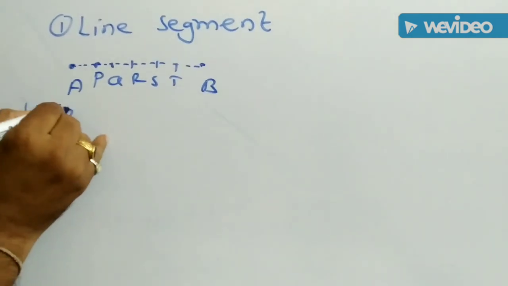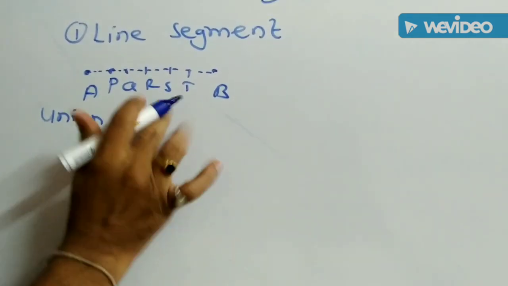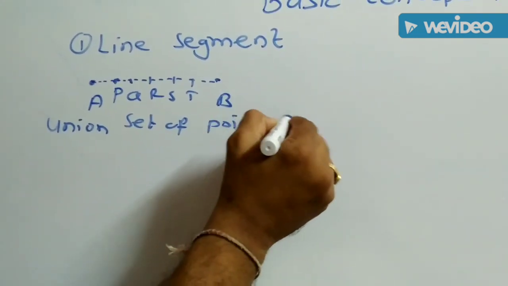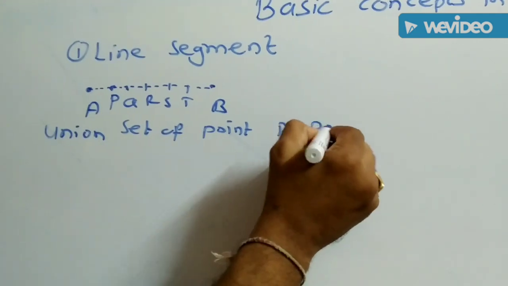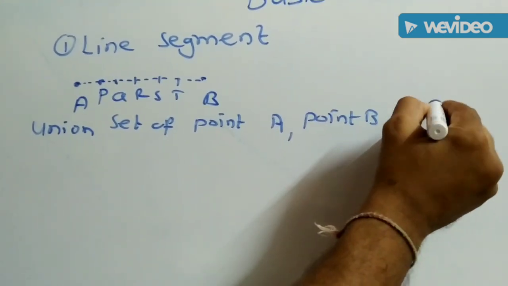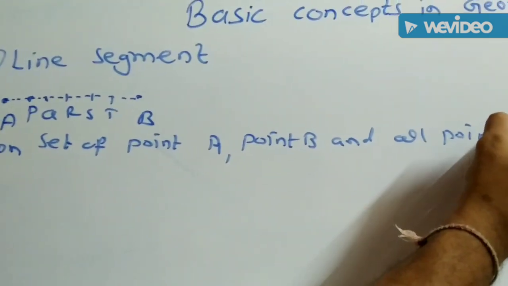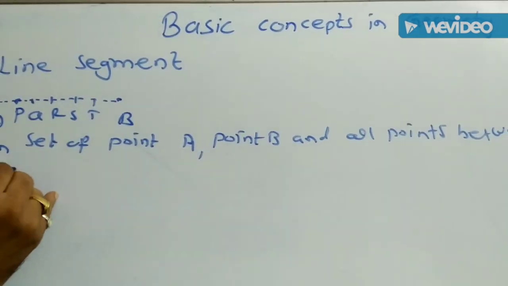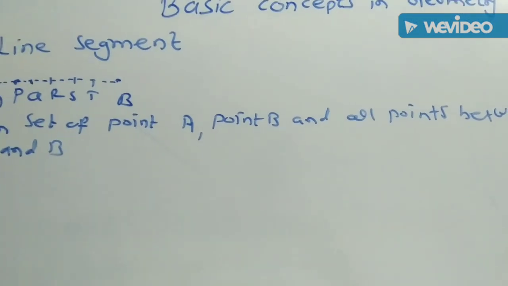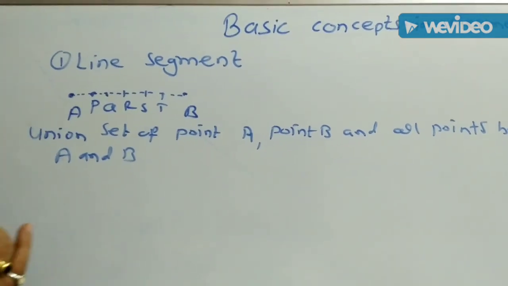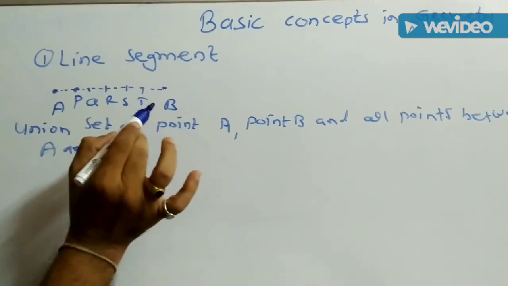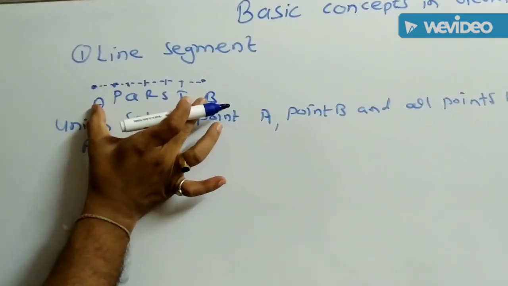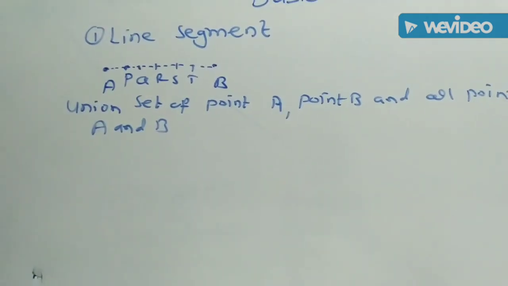That is, it is the union set of point A, point B, and all the points between A and B, and this set is called the line segment. Union set of the points A and B and all the points between them is called the line segment.